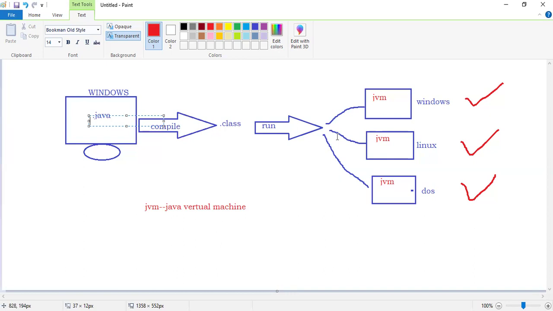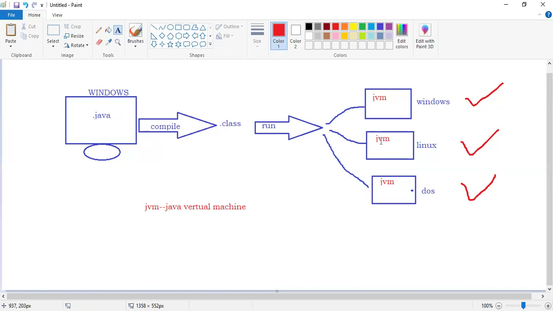Whenever you install Java software in your computer, the Java Virtual Machine is automatically installed. The JVM's role is to create the same environment in which the particular application has been designed or developed.